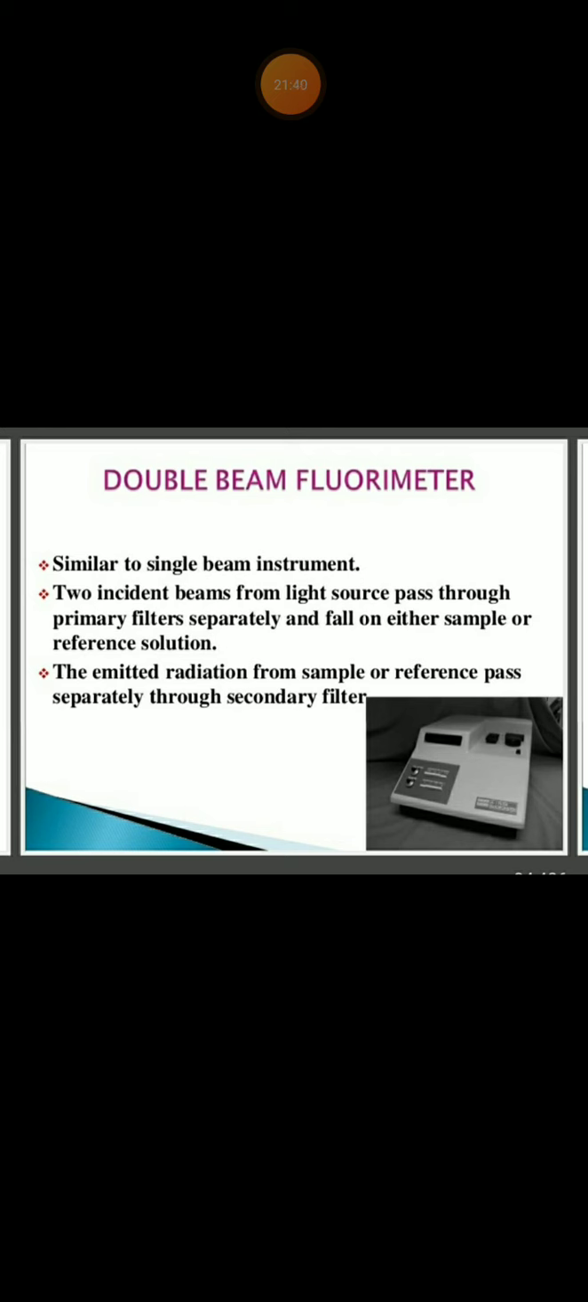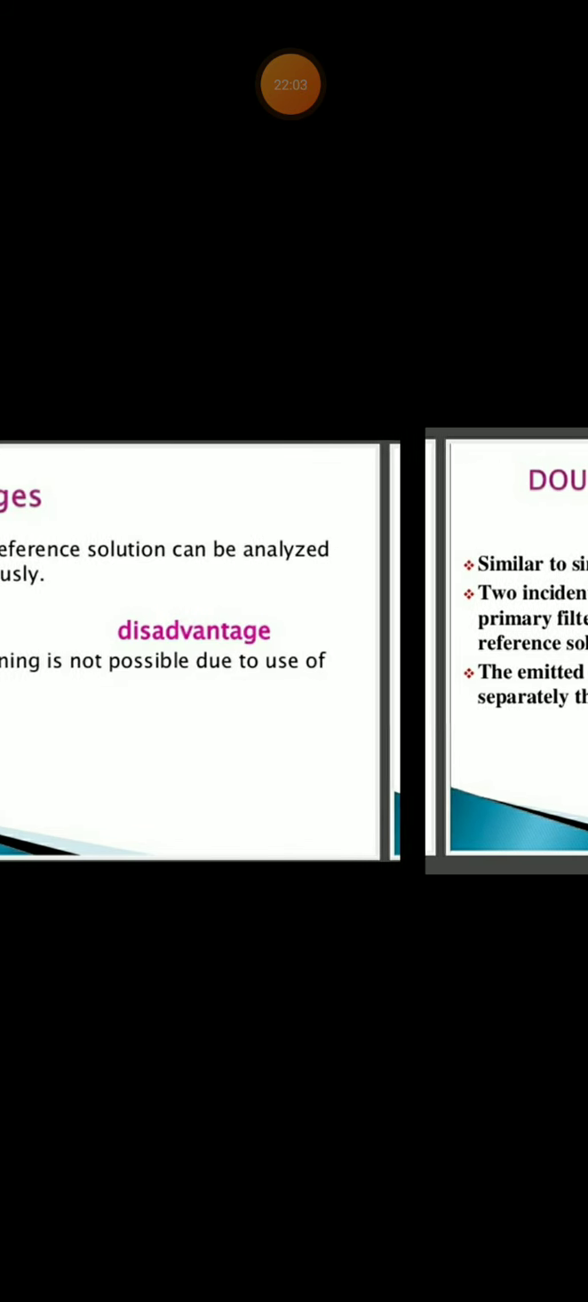What is the double beam fluorimeter? We can use the sample and reference together, and measure together. How will it work? Similar to the single beam instrument itself, two incident beams from the light source pass through primary filters separately and fall on either the sample or reference solution. The emitted radiation from sample or reference passes separately through the secondary filter. What are the advantages? Sample and reference solution can be analyzed simultaneously. Disadvantage: rapid scanning is not possible due to the use of filters.